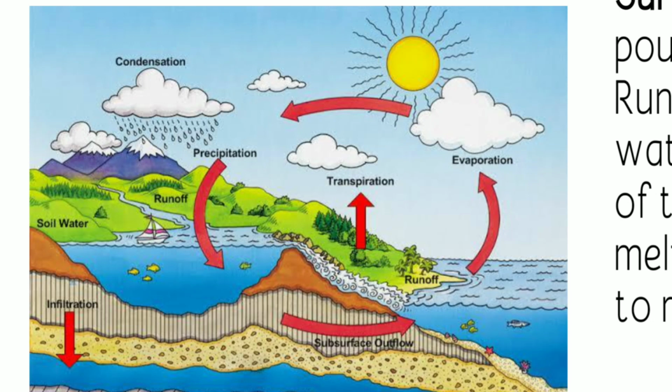Next is the precipitation. The clouds then pour down as precipitation due to the wind or changes in temperature. Precipitation may occur in the form of rain, snow, drizzle, sleet, or hail. Next we have the surface runoff, the process where water runs over the surface of the earth.